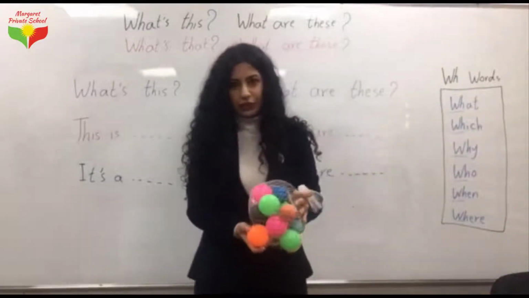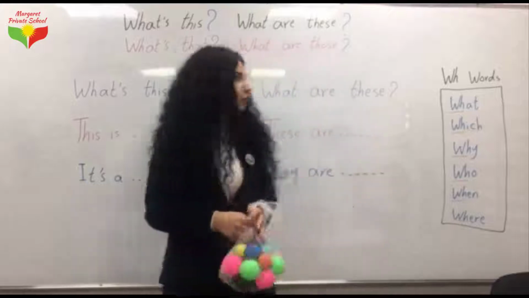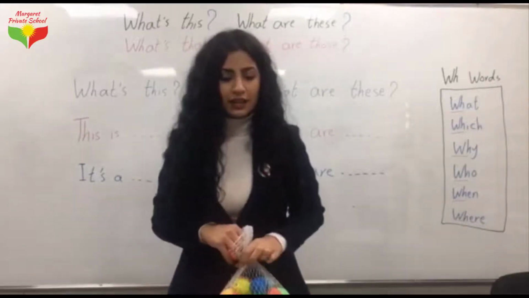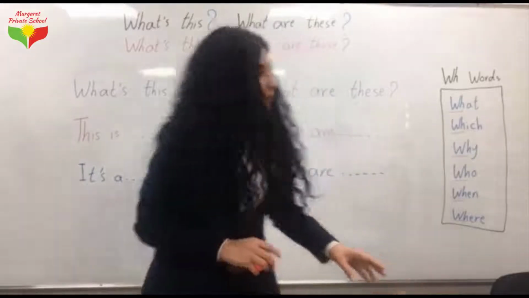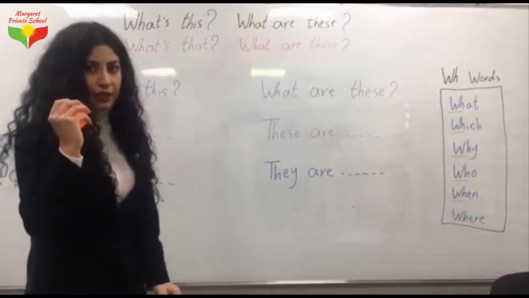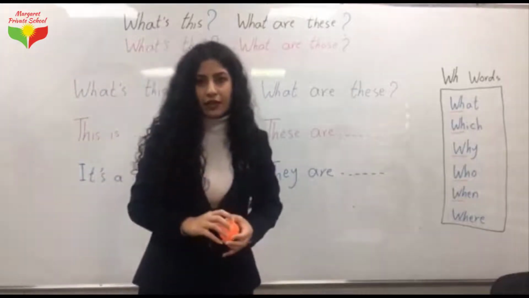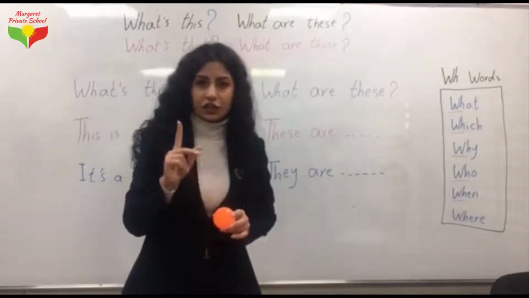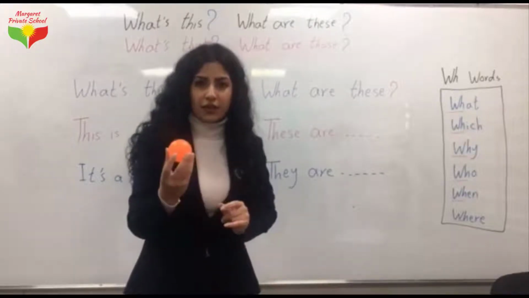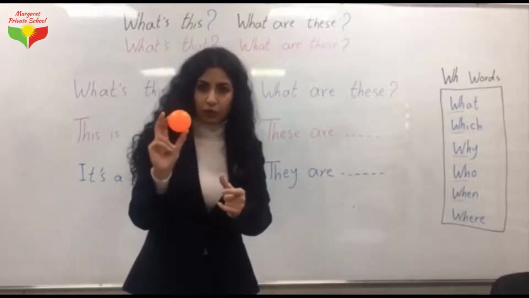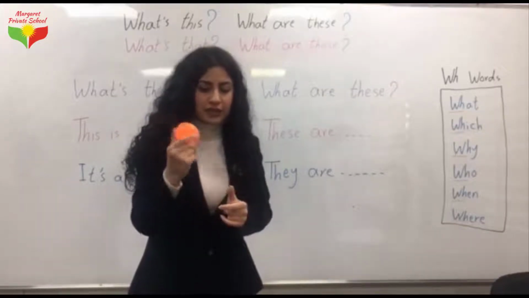Now, can you differentiate between what's this and what are these? When we say what's this, I mean only one thing. We have to say what's this because we have only one ball. What's this? This is a ball.